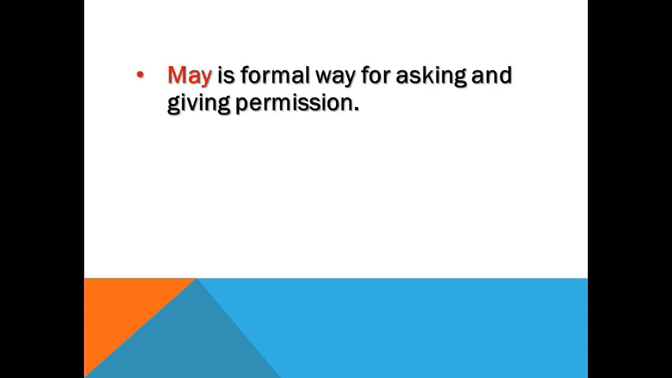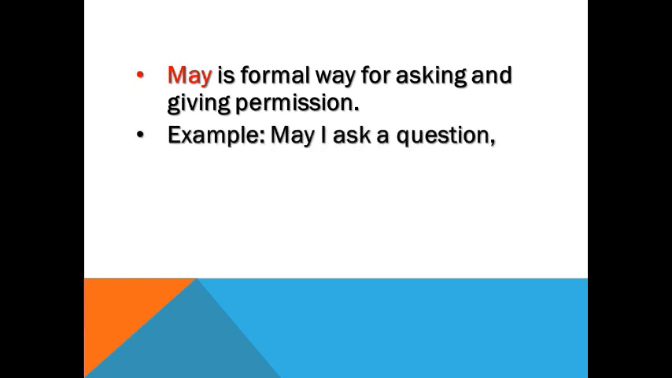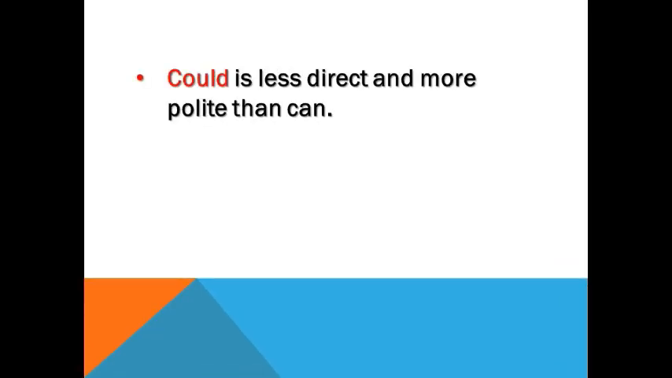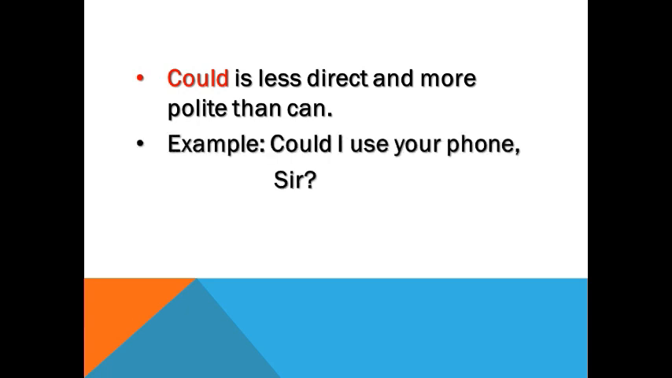May is a formal way of asking and giving permission. It is used by people in a subordinate position. Example, may I ask a question, ma'am? Of course, you may. Could is less direct and more polite than can. It is not used to give permission. Often it is used for strangers or for people not intimately known. Example, could I use your phone, sir?